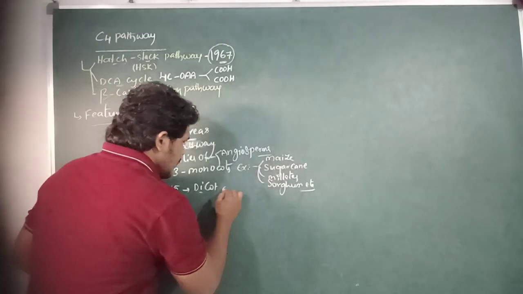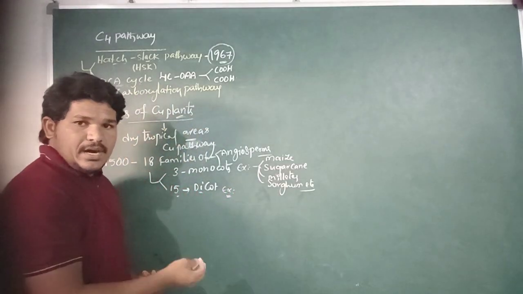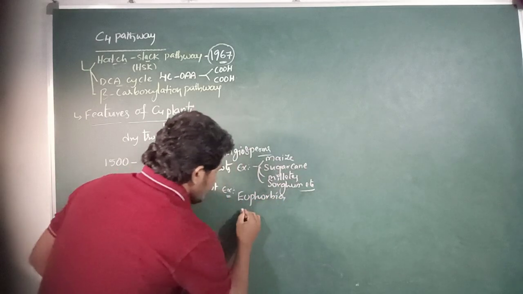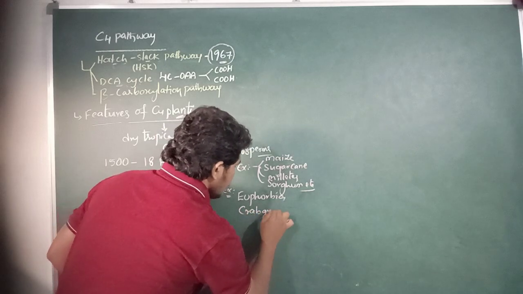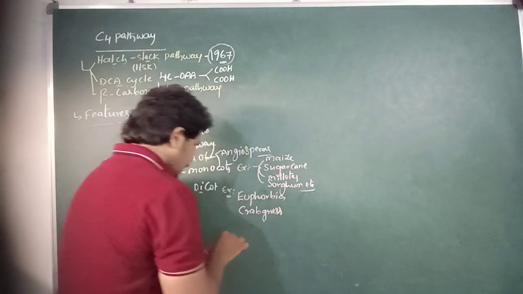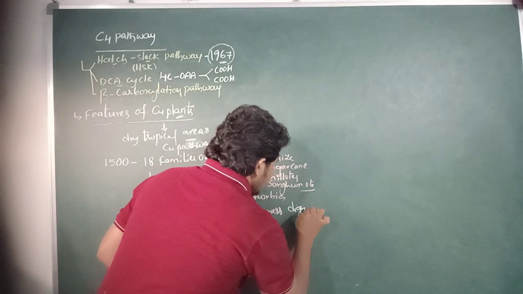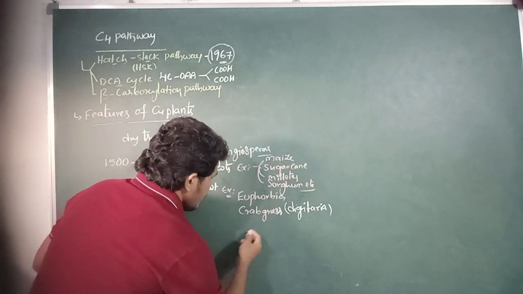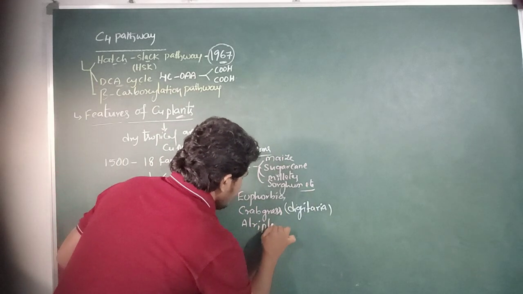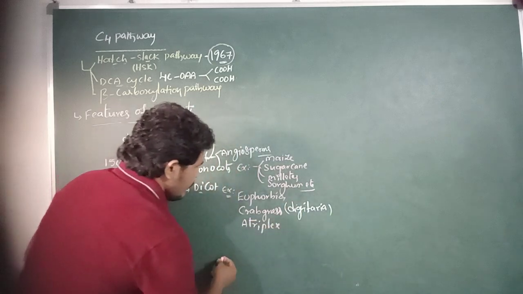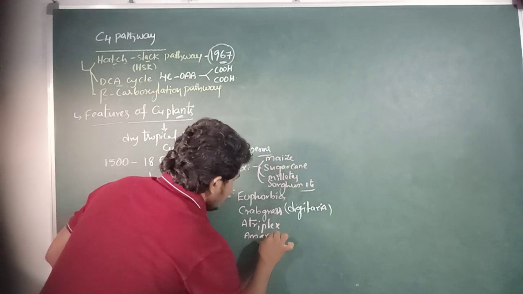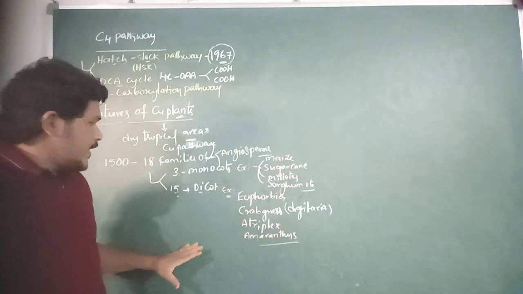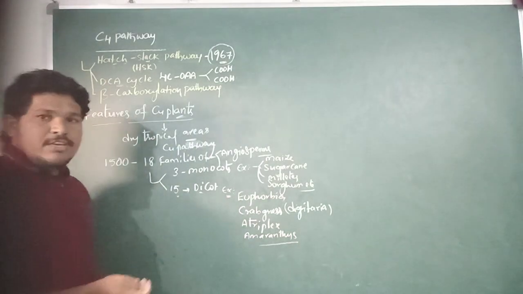Examples of dicot C4 plants are euphorbia, crabgrass, which is commonly called Digitaria, atriplex, and amaranthus. These are a few examples of dicot C4 plants.